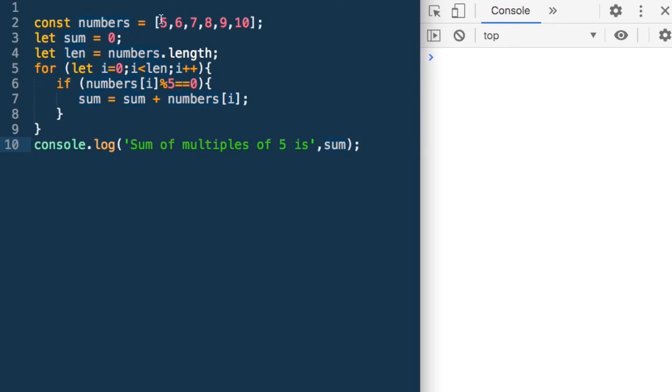Let's run it. In this case, what should be the output? 5 plus 10, 15. Let's run it. Sum of multiples of 5 is 15. Good. Let's do another case. Let's say 2, 3, 4. In this case, what should be the sum? It should be 0. Yes. Let's say 5, 10, 15. What should be the value in this case? It should be 30. All the values are multiples of 5. Let's say we give it an empty array, we get 0.